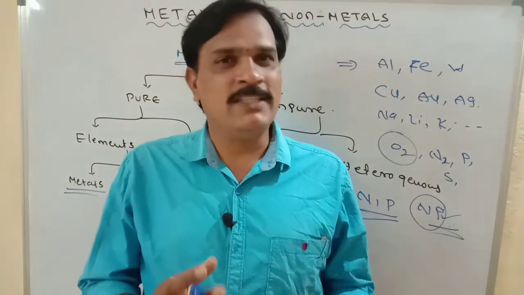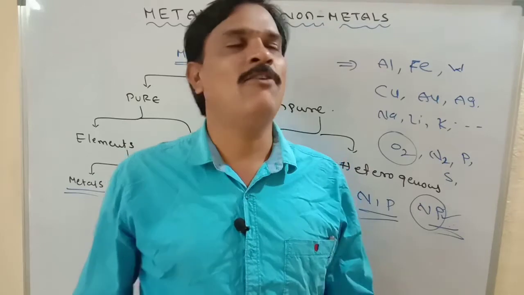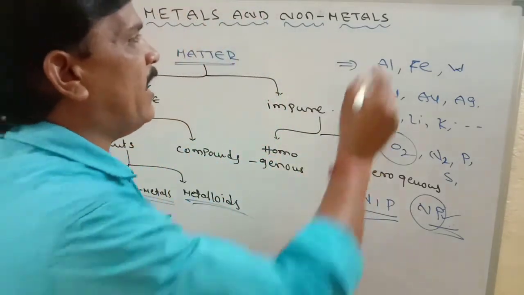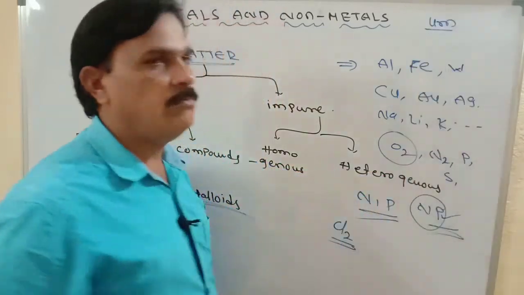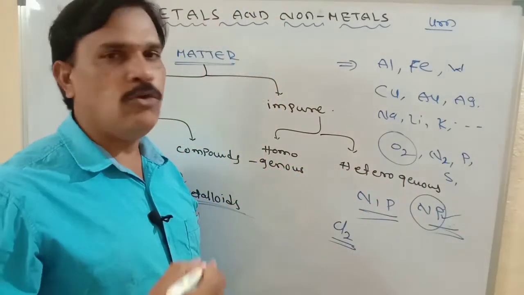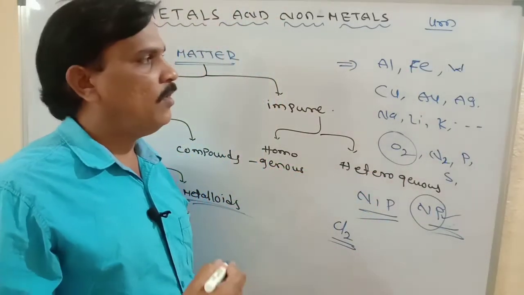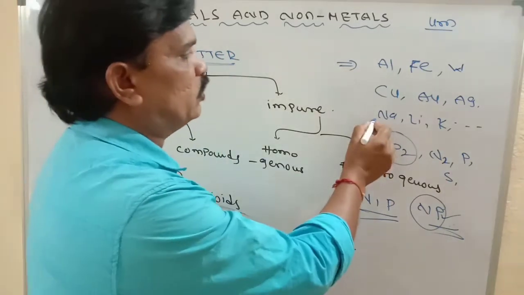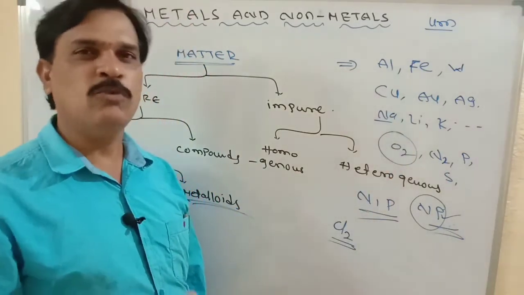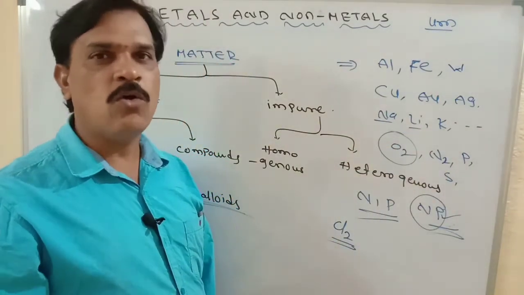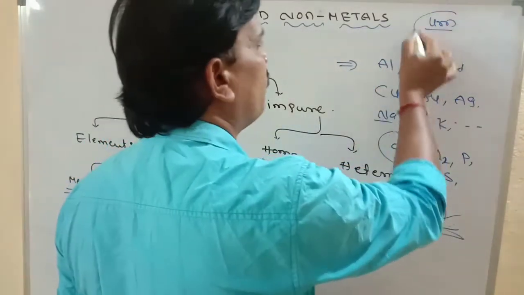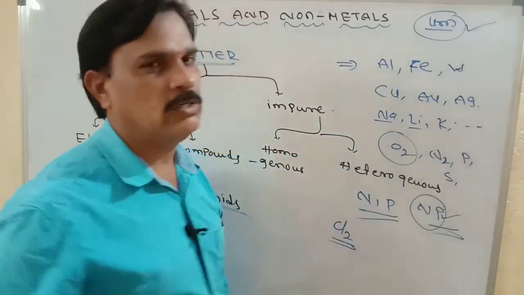But now listen, properties and theory of metals and non-metals. Anywhere if you observe sound, like aluminium, sodium, lithium, potassium, definitely they are metals only.